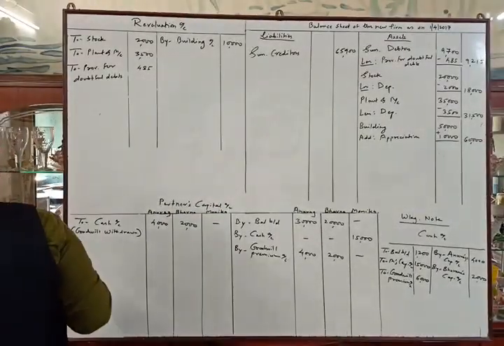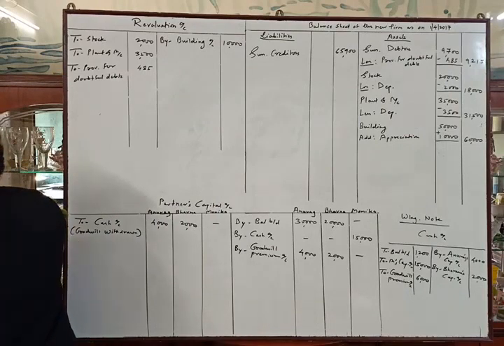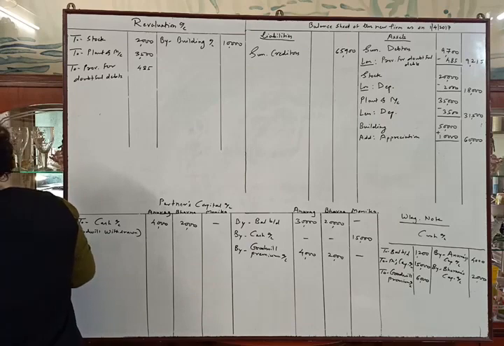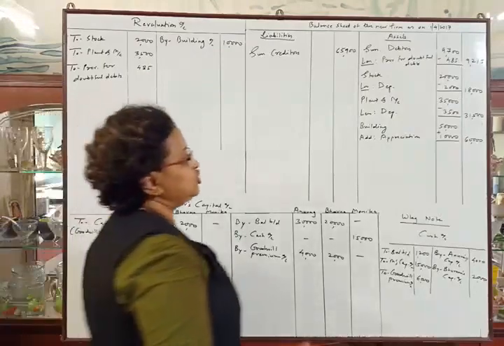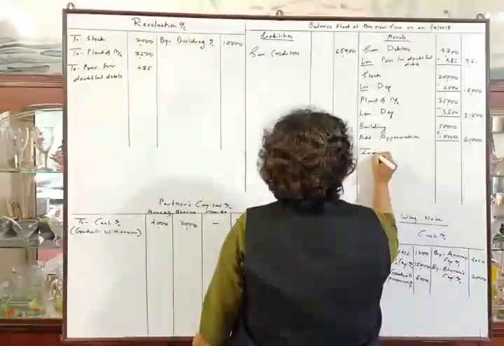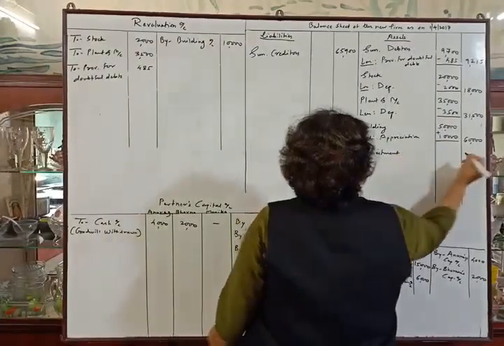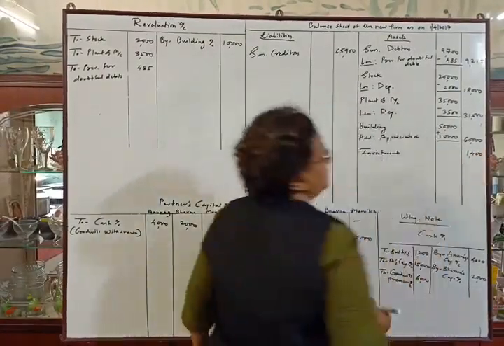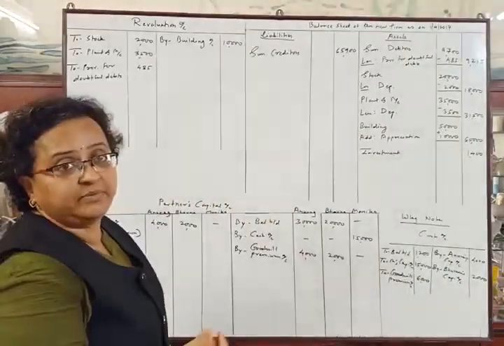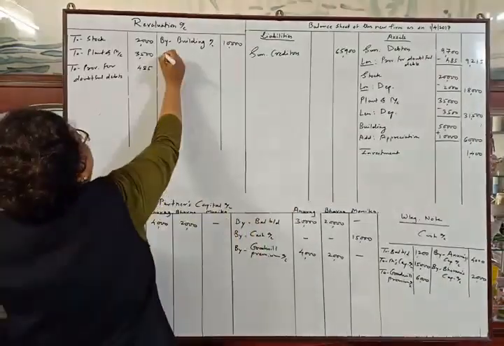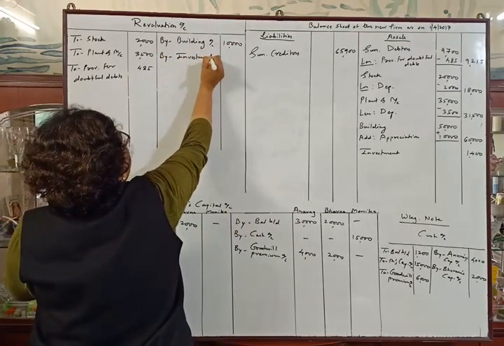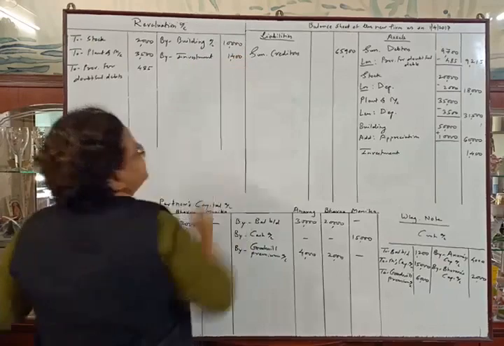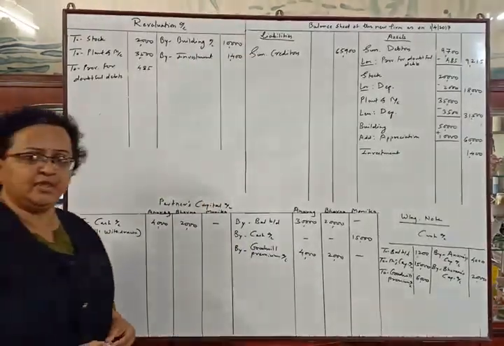Next adjustment. Investment worth rupees 1,400 not mentioned in the balance sheet was to be taken into account. It means we are creating a new asset. So first on the asset side, investment 1,400. As our assets are increasing, it will be profitable to the firm. So by investment 1,400. Okay.